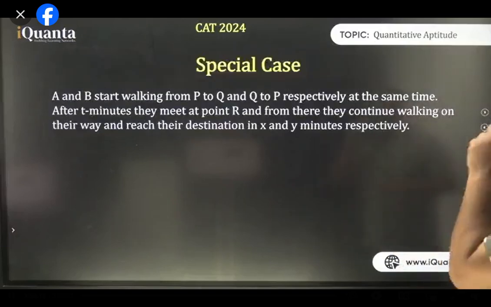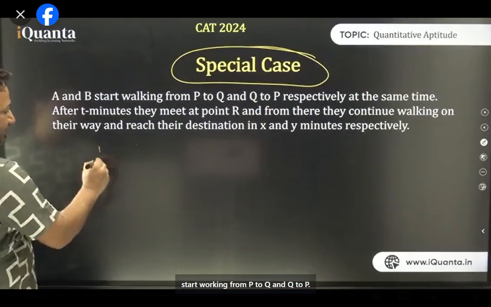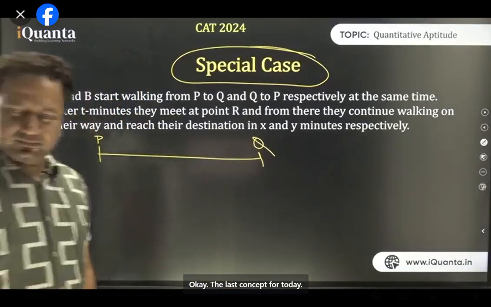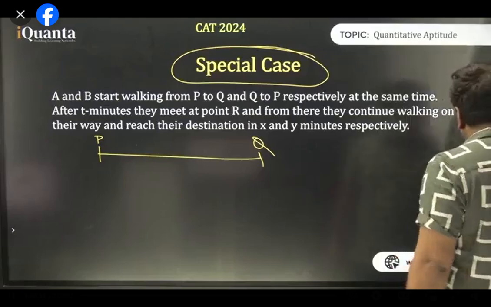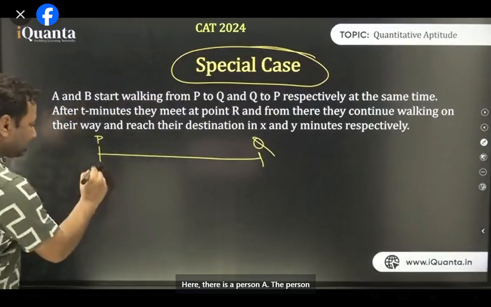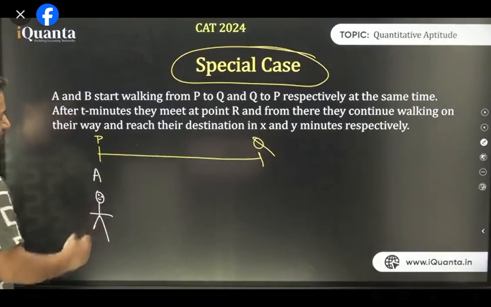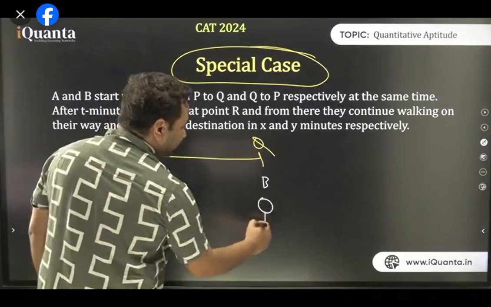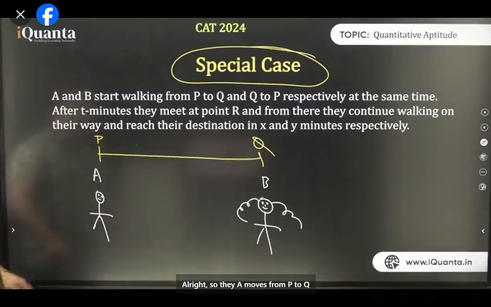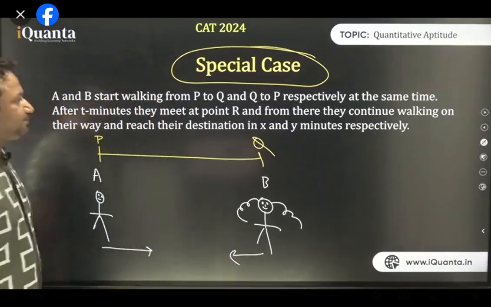चलो छोड़ते हैं इसको. This is important. Special case. A and B start walking from P to Q and Q to P. See, there are 2 points. This point is known as P. This point is known as Q. Okay. The last concept for today. This concept is very important. That's why I think we should do it. And here there's a person A. Okay. And here there's a person B. All right. So A moves from P to Q, and B moves from Q to P.